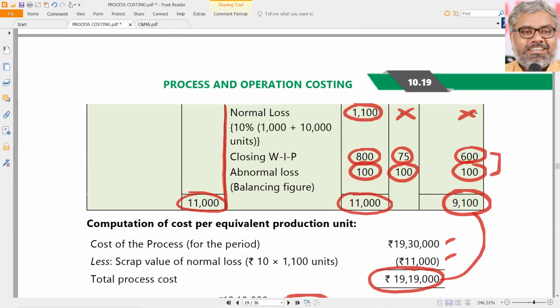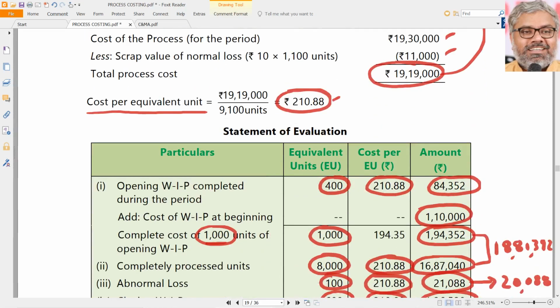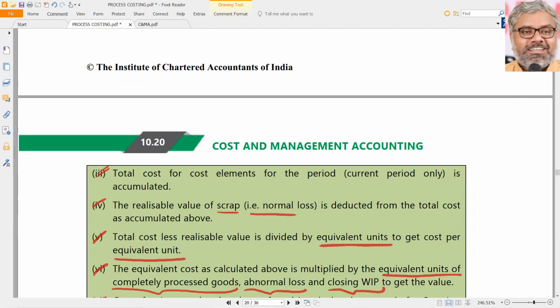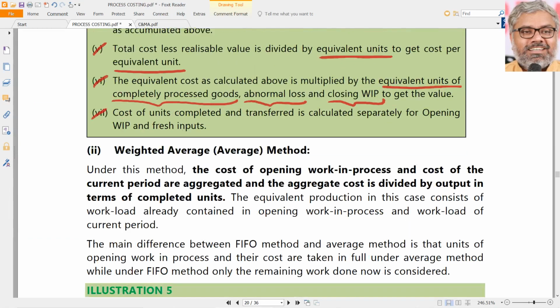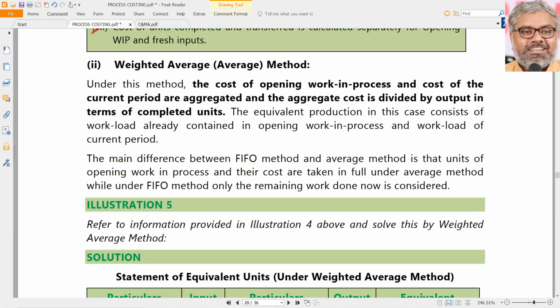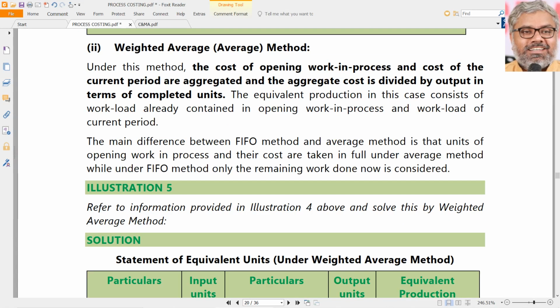Only difference will be what? Instead of having a total cost, it might have element wise cost. We'll do that also later. But for understanding purposes, the concept of process costing, the concept of equivalent units is the most important. Concept of work in progress is most important. And what is the difference between FIFO and weighted average to be understood is also very important.